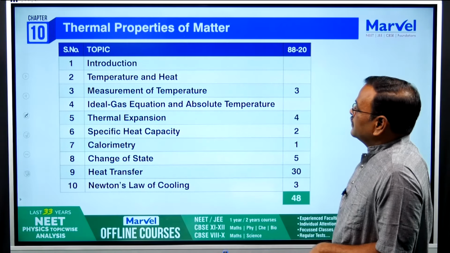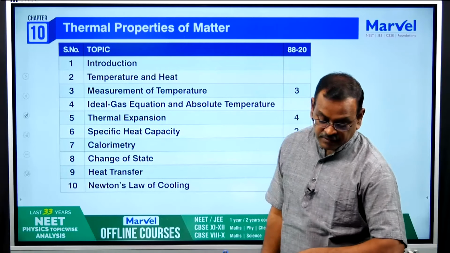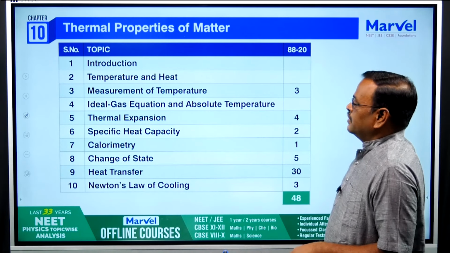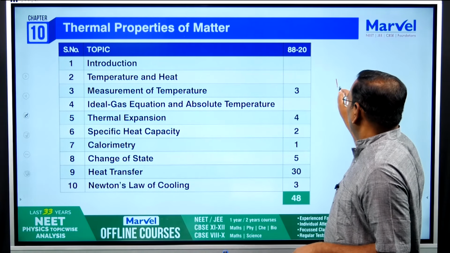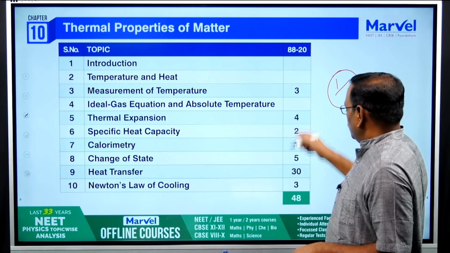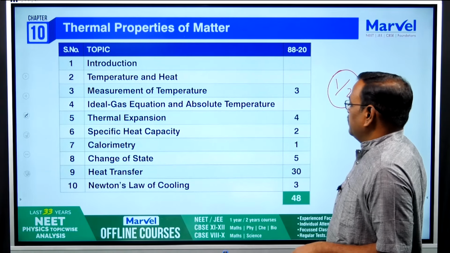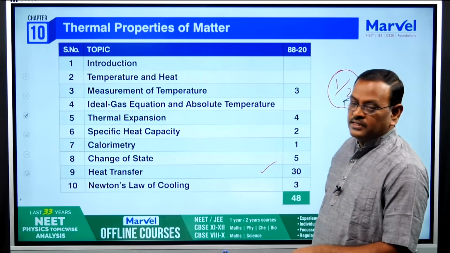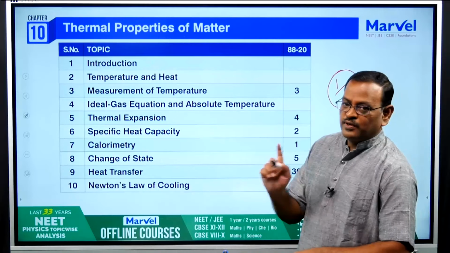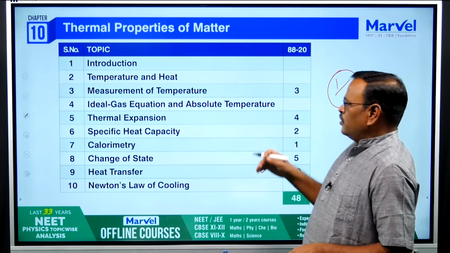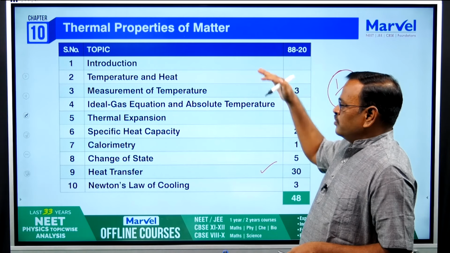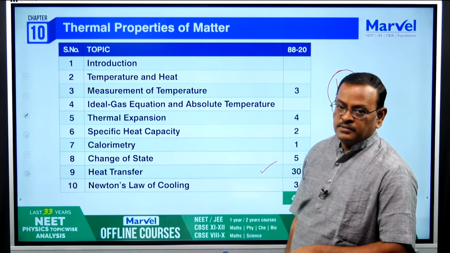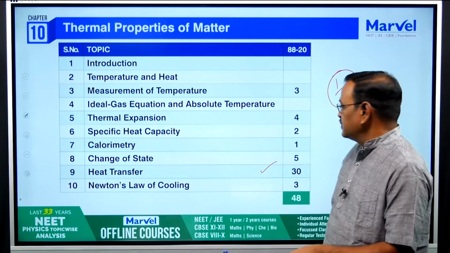Next, thermal properties of matter, a very important chapter, but a little difficult, and you can expect either 1 or 2 questions from this chapter. Almost all the questions are important, but focus on heat transfer, 30 questions from the last 33 years, so definitely you can expect 1 question from heat transfer. If you are preparing for NEET, concentrate on all the chapters and topics, but focus more on this, practice more problems in this topic, because that is very important.